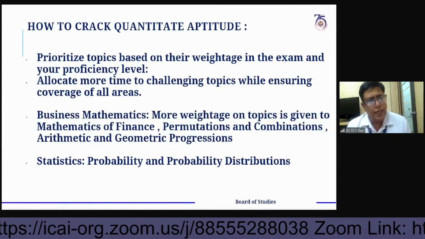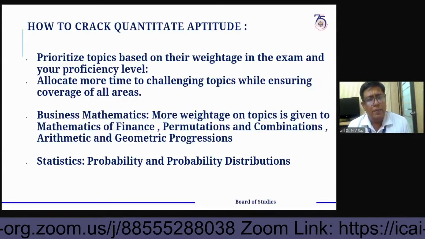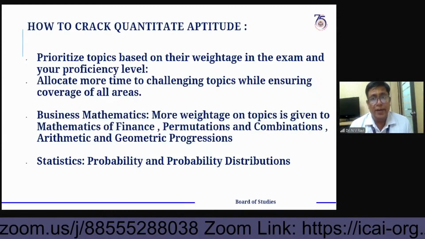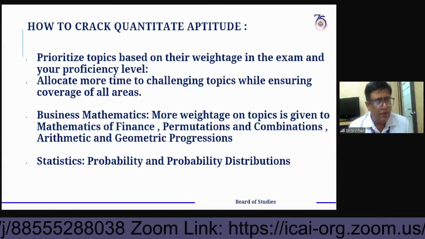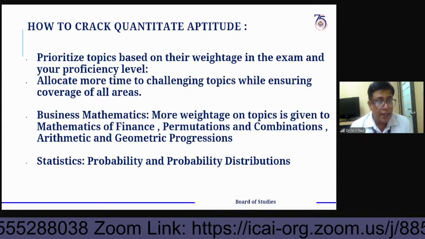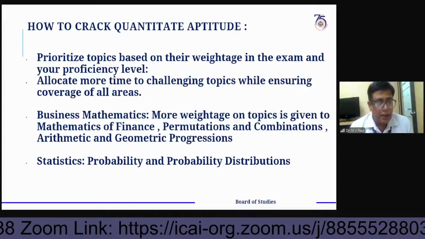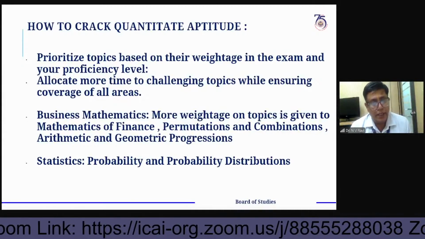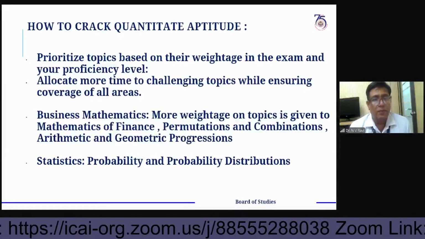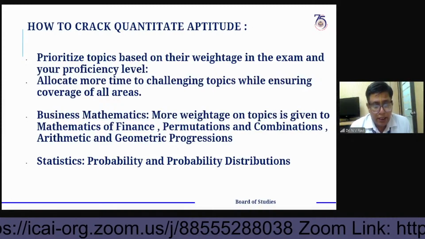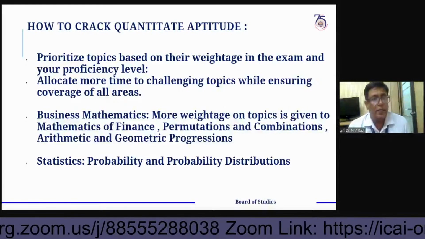And already explained you, my dear students, make it like prioritize based on their weightage in the exam and your proficiency level. Suppose if you want to make it confident like that, there is a condition that 200 marks and 50% weightage should be there, and then you can be eligible to pass out the 40 marks if you attempt. But I'm not making that you can easily attempt more than 50 in the mathematics paper also. I'm making you confident like that.